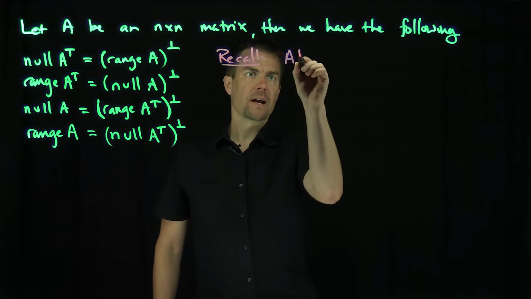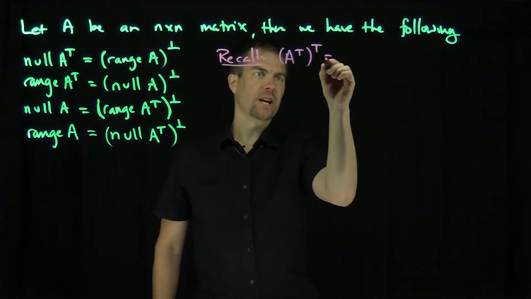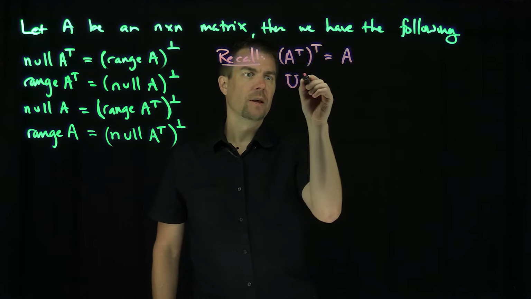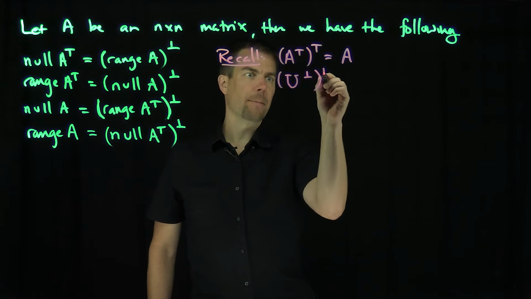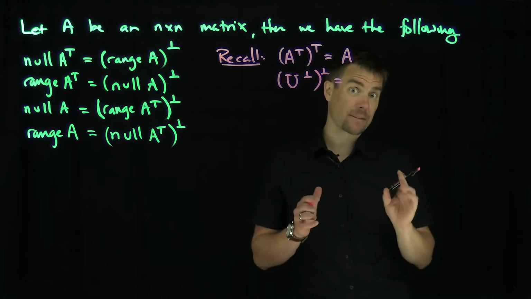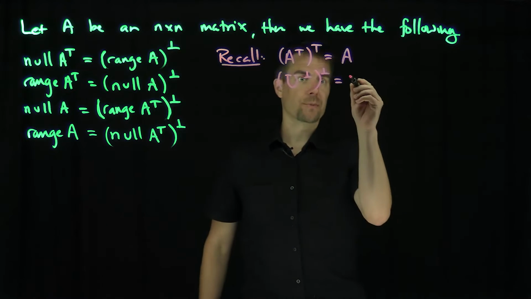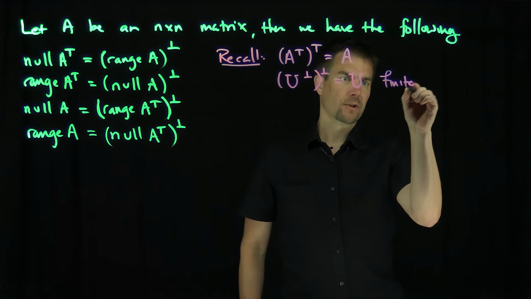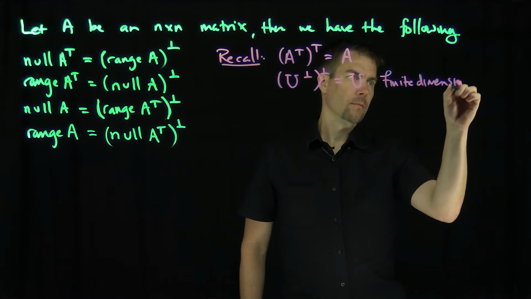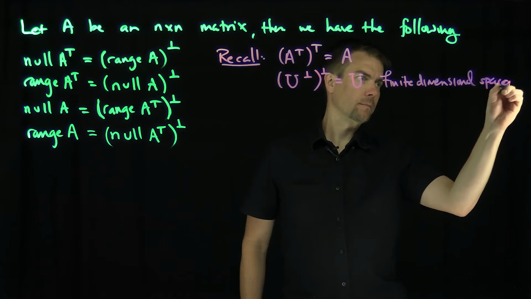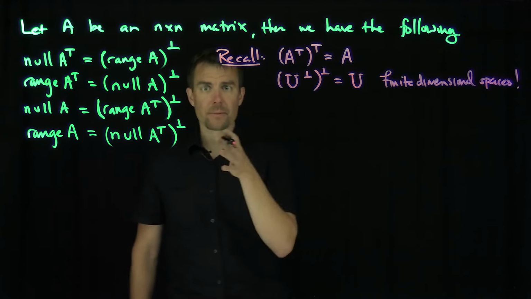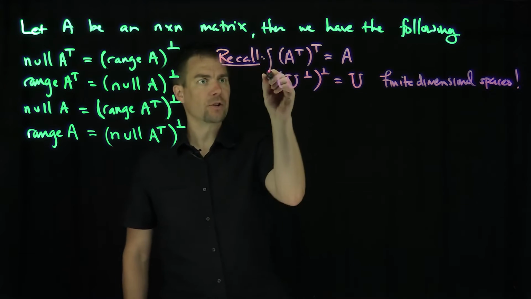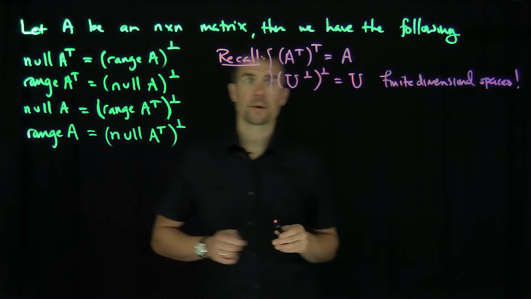First, if you do the transpose twice, you get back to A. And also, if I have a subspace U and I take the orthogonal complement of the orthogonal complement, then for a finite dimensional space, as we are in this situation, this is equal to U. This is only true for finite dimensional spaces. There are instances in infinite dimensional space where U is strictly contained in the orthogonal complement of the orthogonal complement. But these two relationships will allow me to symmetrize these expressions.